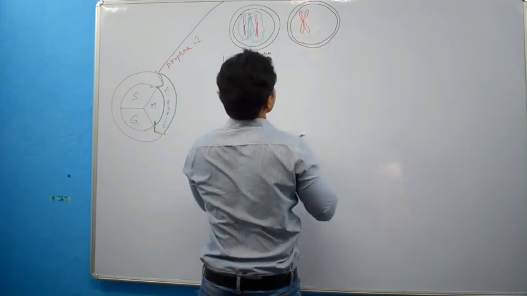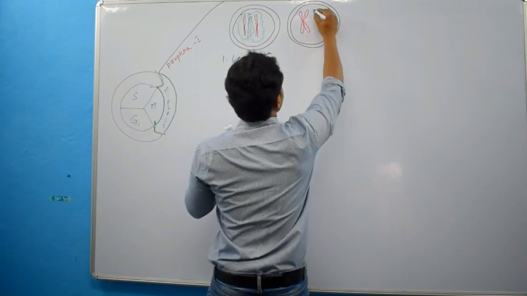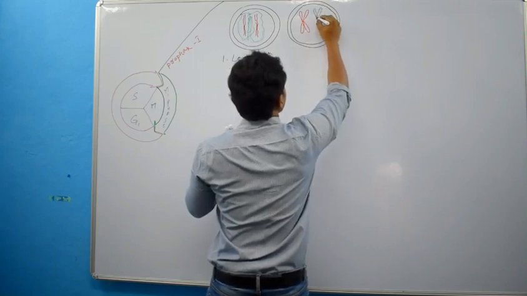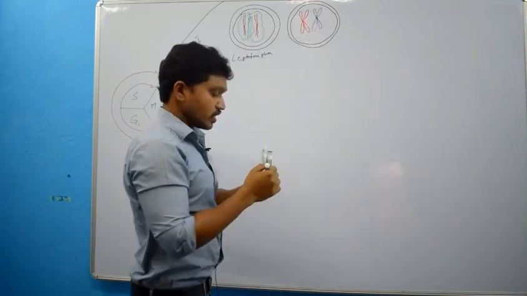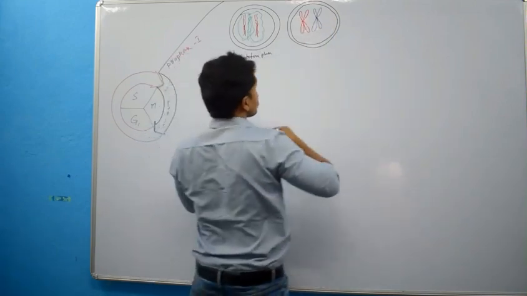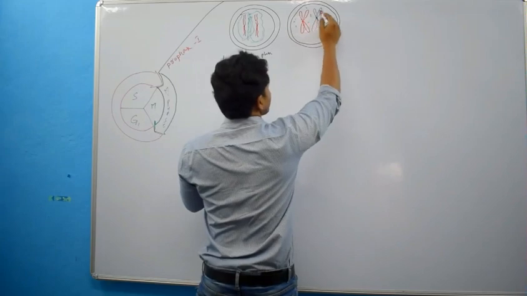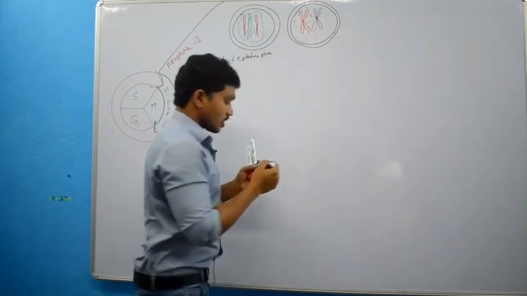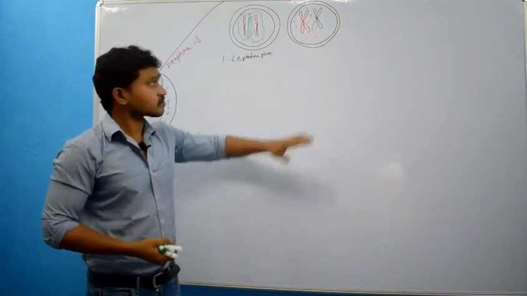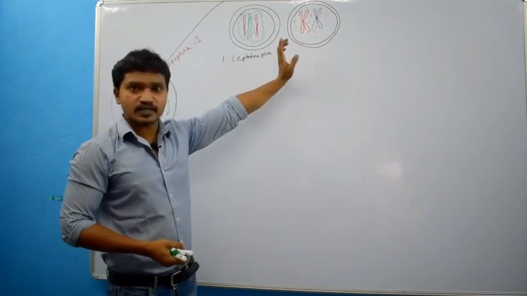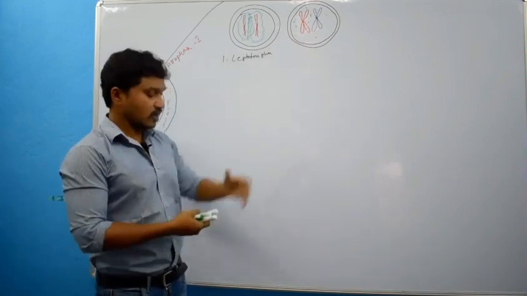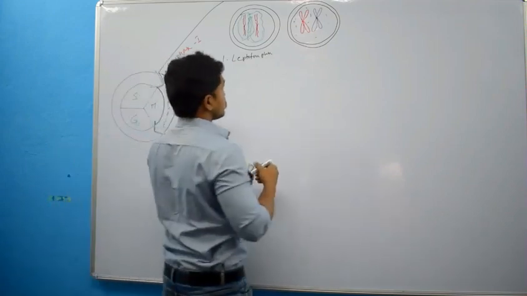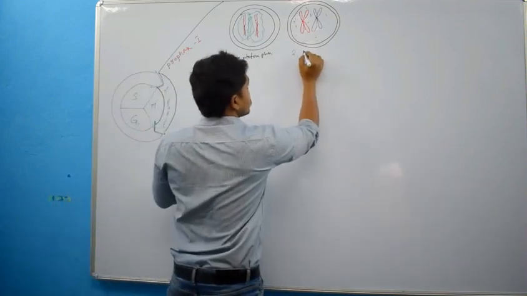This is one chromosome and this is another chromosome, and all these chromosomes will be arranged in the synaptonemal protein complex. Okay, the first appearance will be like this. Then what are the different changes that will occur within the zygotene phase?